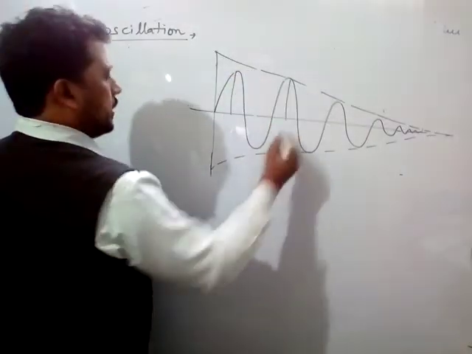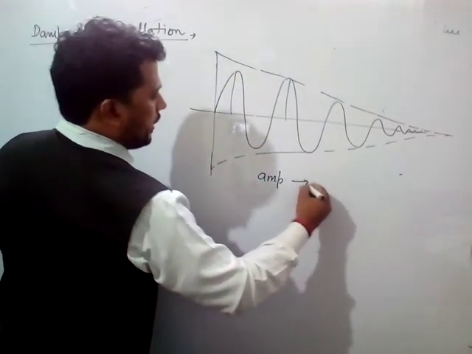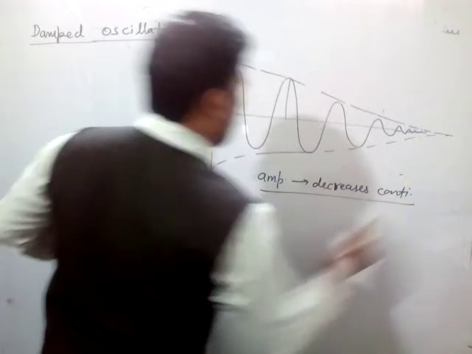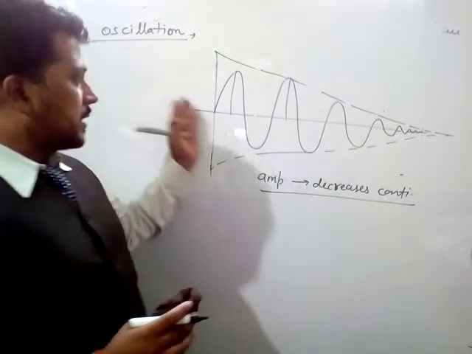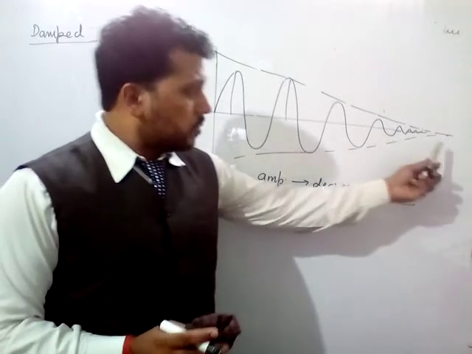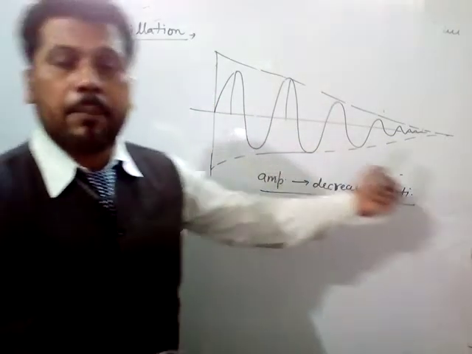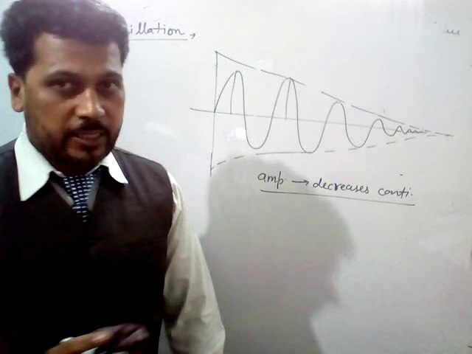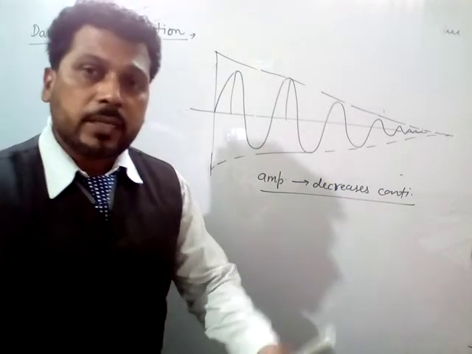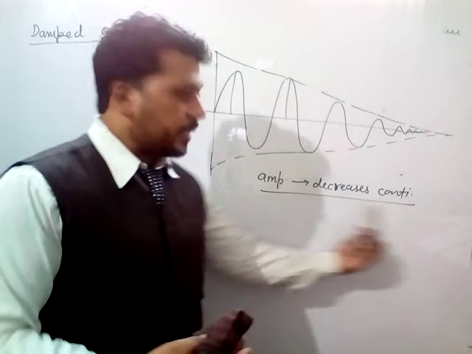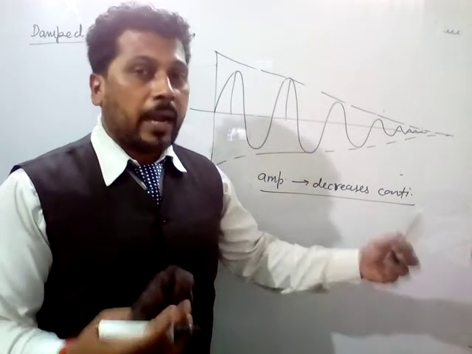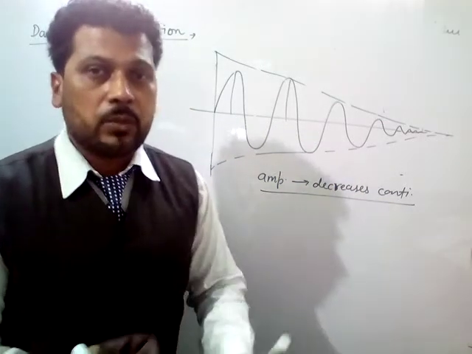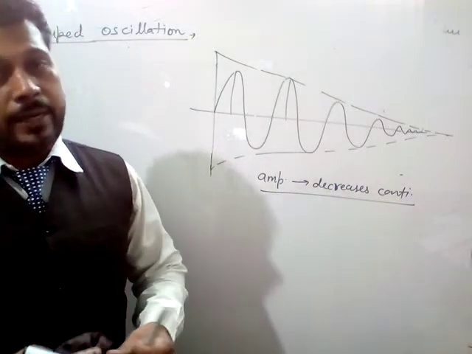So this is the damped oscillation. Okay, this amplitude decreases continuously. You can see here that with respect to time, its amplitude decreases continuously, and after some time a position will come where its amplitude decreases and becomes zero. Such oscillations are damped oscillations. Okay, so whenever any body oscillates in such a way that its amplitude decreases continuously with respect to time, and after some time its amplitude becomes zero, this type of oscillation is known as damped oscillation.